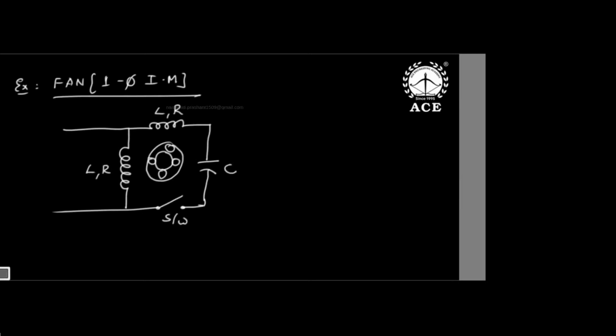But a fan is an induction motor, so what supply do we give? AC supply. AC sinusoidal voltage we give, and based on that AC current will flow. So a fan is an electrical application which converts electrical to mechanical. Yes or no? But to understand the fan, I need to build its equivalent circuit, and that is where I present